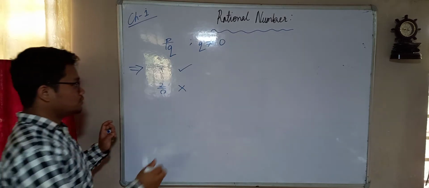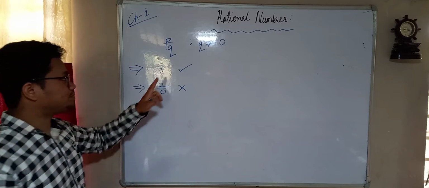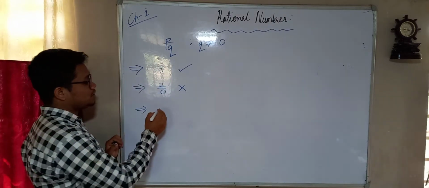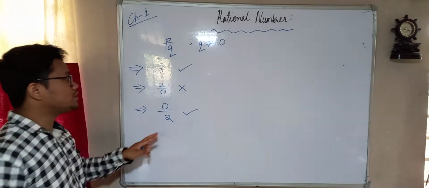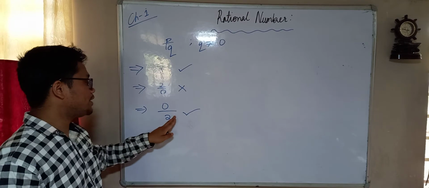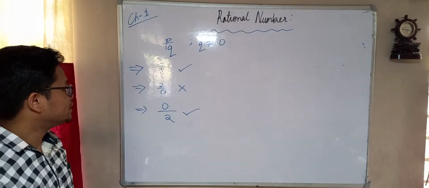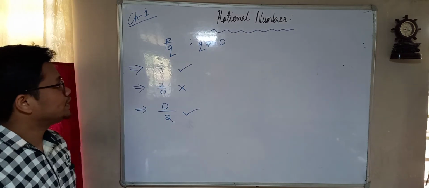Some other examples of rational numbers can be 0 by 2. This is also a rational number because our q is not equal to 0. That means our denominator should never be equal to 0. Our numerator can be 0, but the denominator can never be 0.